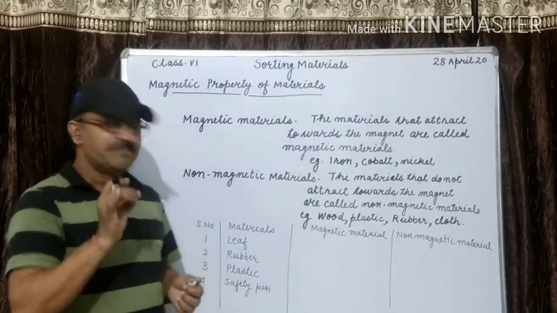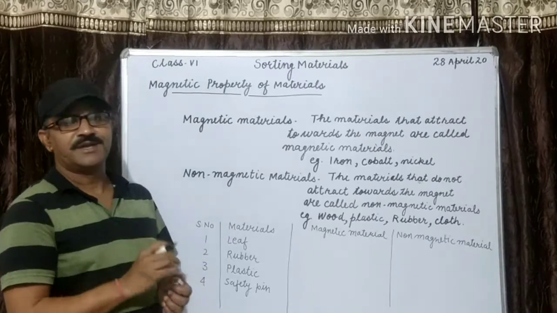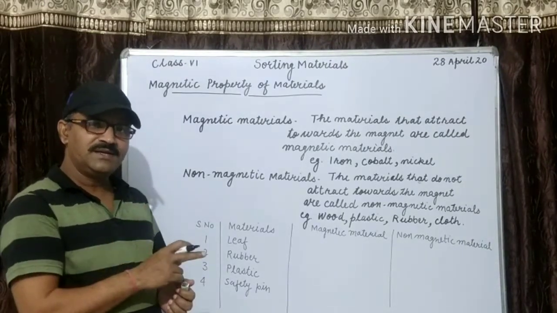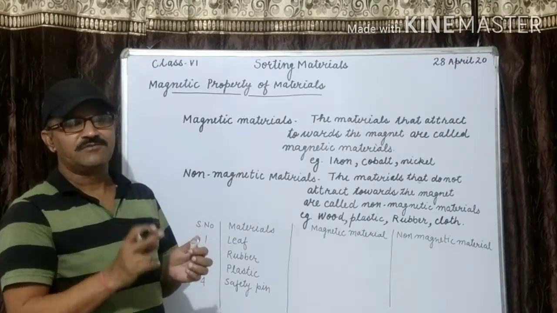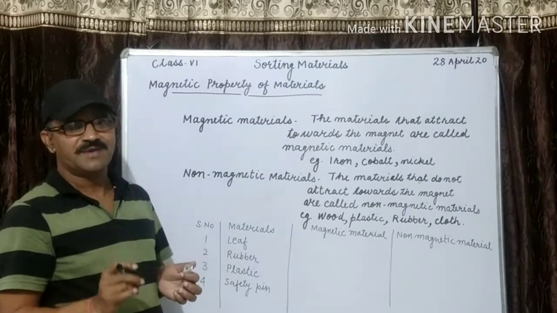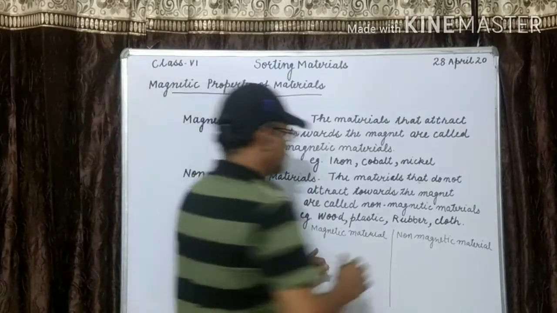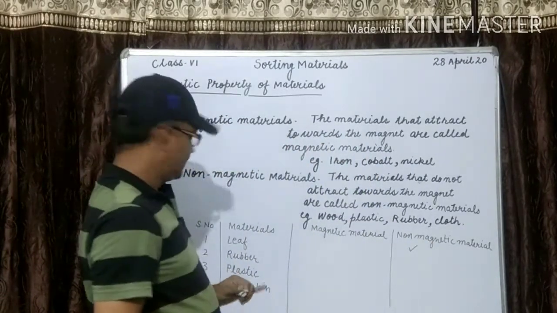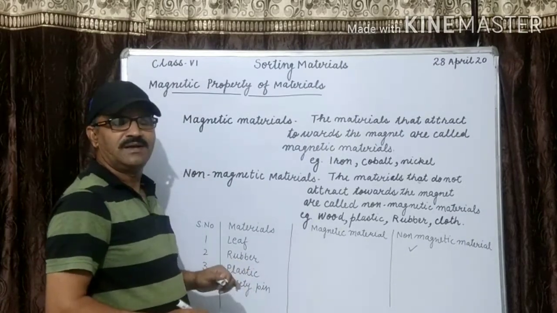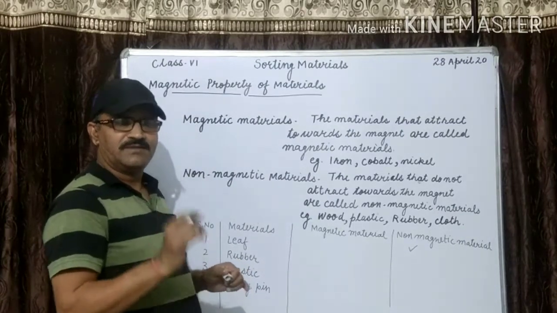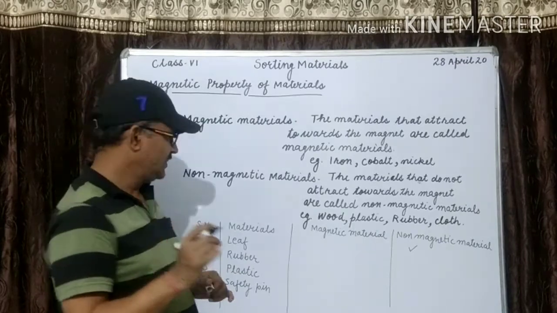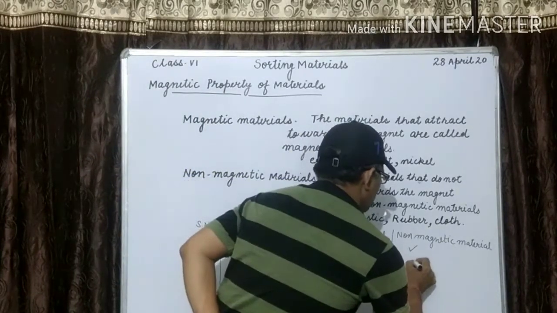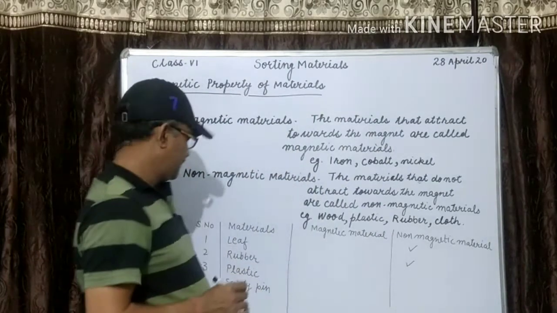Now you tell, leaf. Is leaf a magnetic material or non-magnetic material? Was the leaf attracted towards the magnet? I think it was not attracted towards the magnet. So it means it is a non-magnetic material. Second, we have taken rubber. Will it attract the magnet? No, it will not be attracted by the magnet. It is also a non-magnetic material.